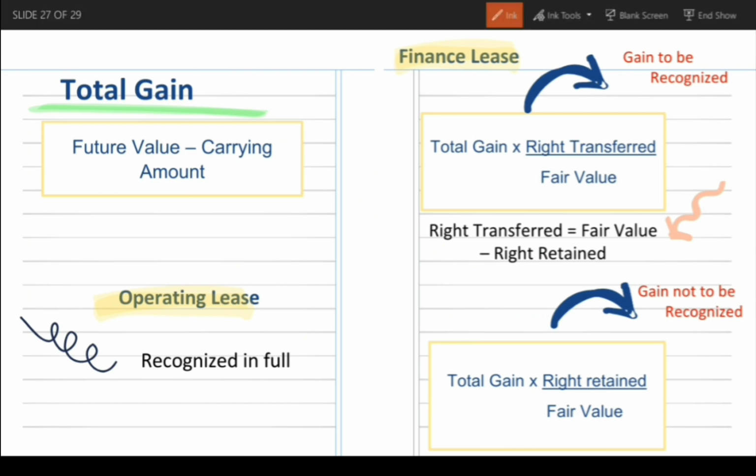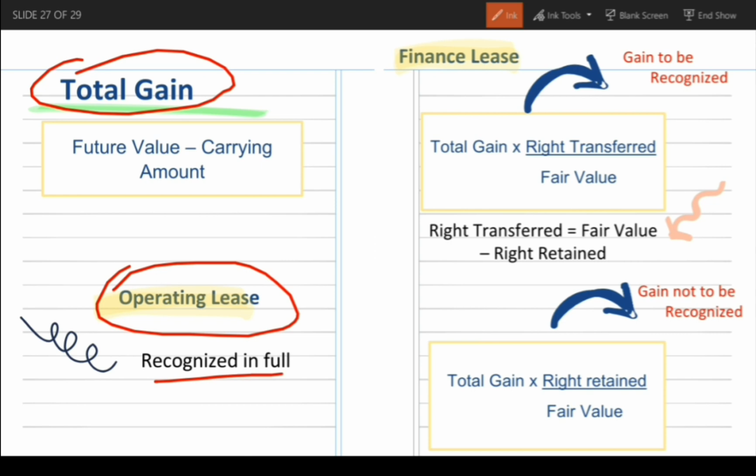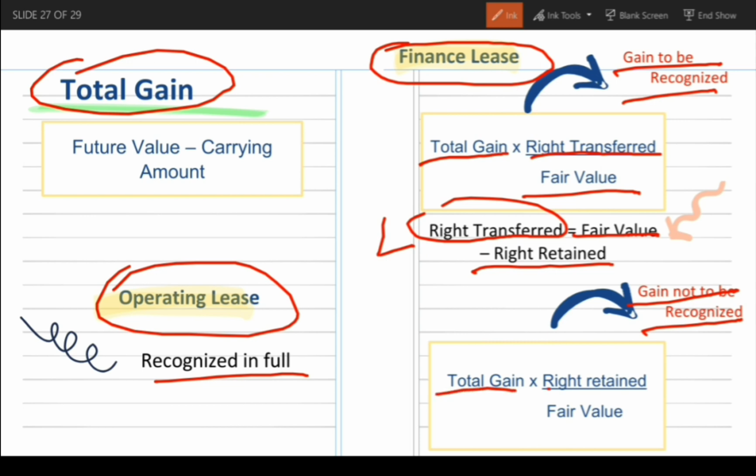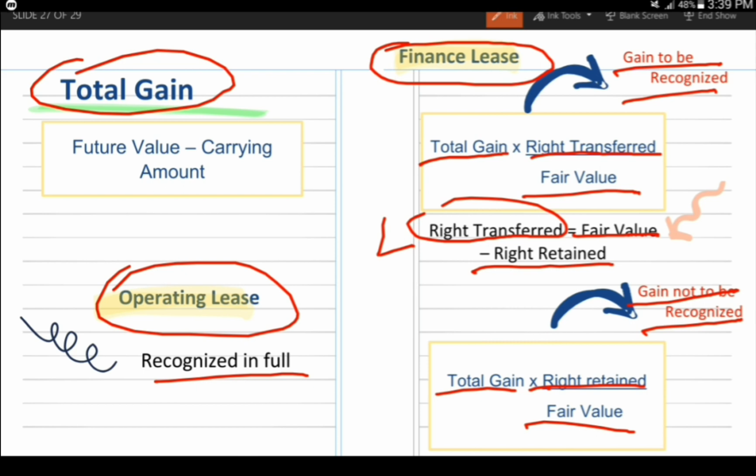How to compute total gain? Future value minus current amount is the total gain. So when the transaction is an operating lease, it is recognized in full. But when the transaction is a finance lease, we have what we call gain to be recognized and gain not to be recognized. Gain to be recognized is total gain times right transferred over fair value. How do we get the right transferred? Right transferred is equal to fair value minus right retained. Gain not to be recognized is equal to total gain times right retained over fair value. Again, right retained is the present value of lease payments plus prepayments minus additional financing.